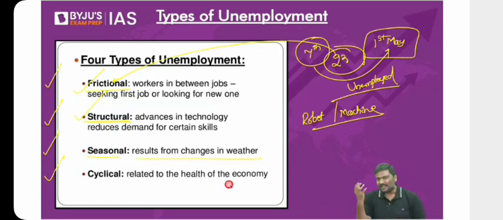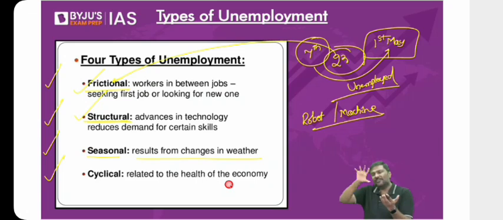So how? Summer season has started. How many of you think you'll get a job in the woolen manufacturing industry? There is a woolen manufacturing plant, sweaters, in simple terms. How many of you think that people will get more jobs in the sweater manufacturing industry? But don't you think on the other hand, there will be certain industries which will hire more people now? For example, AC manufacturing, air cooler manufacturing.